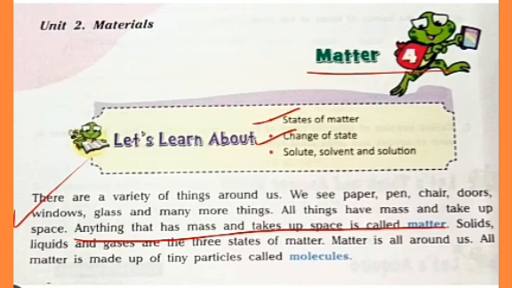Matter is all around us and it exists in three states. Solids, liquids and gases are the three states of matter, and all matter is made up of tiny particles called molecules.